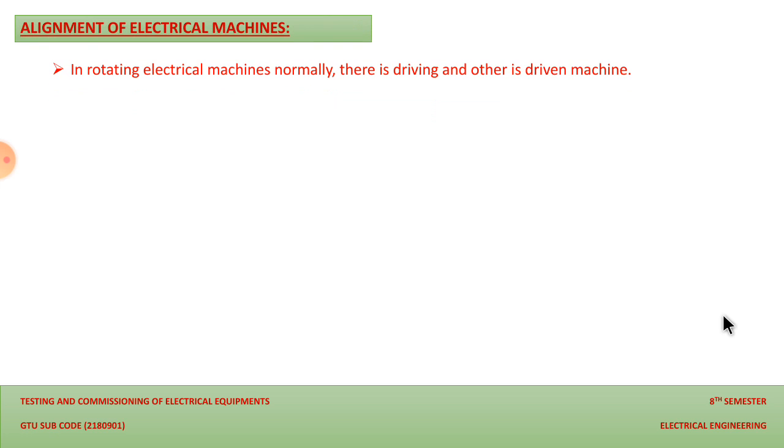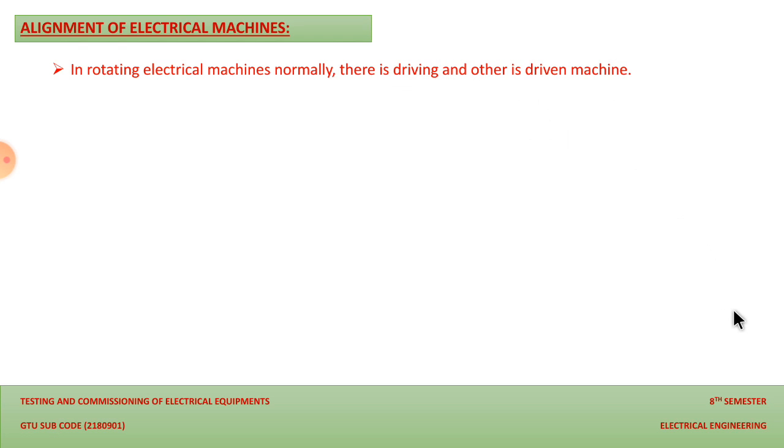In a rotating electrical machine, normally there is a driving machine and a driven machine. The first machine is called the driving machine and the second machine is called the driven machine. Both are coupled mechanically, so we have to maintain an alignment between the driving machine and the driven machine.